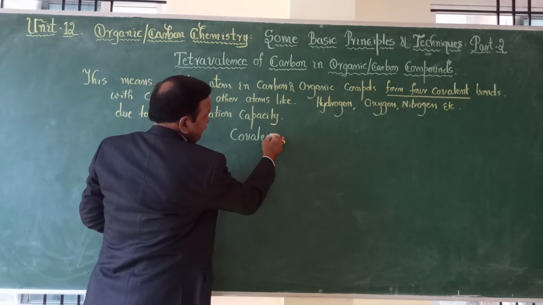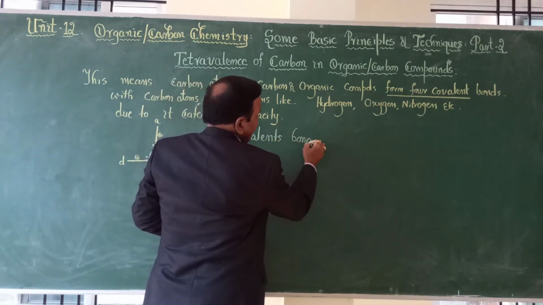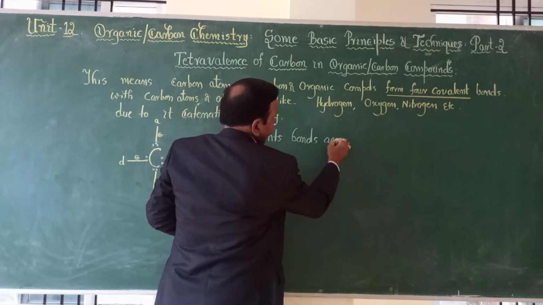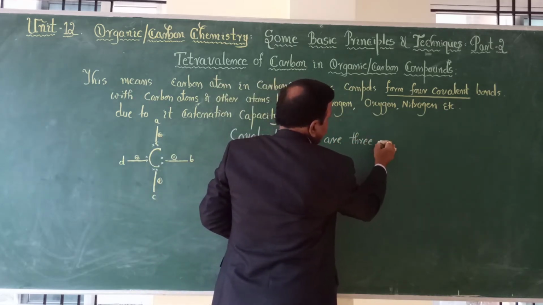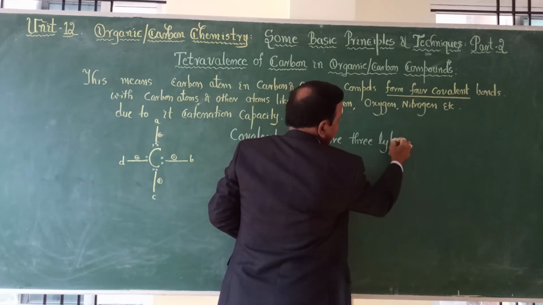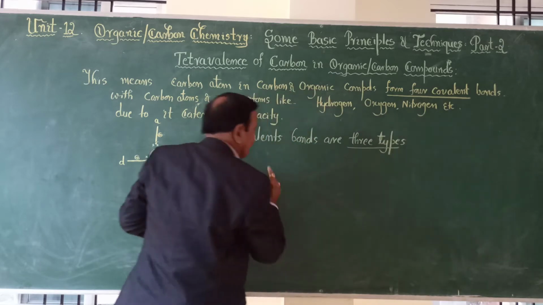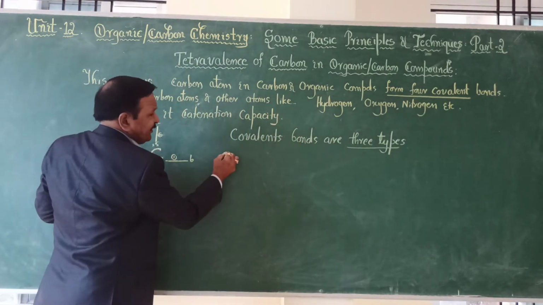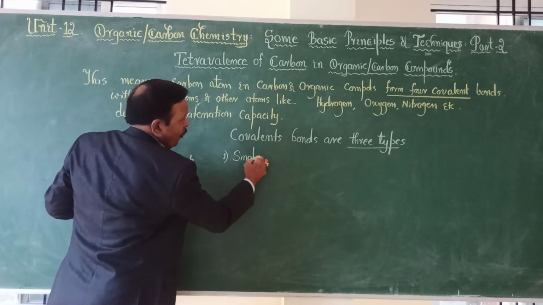Covalent bonds are 3 types. We call all three a covalent bond.